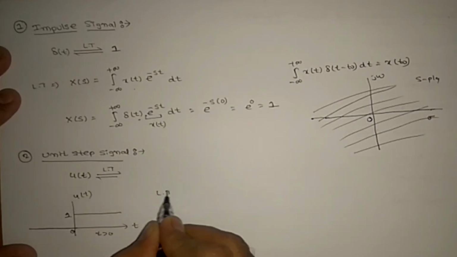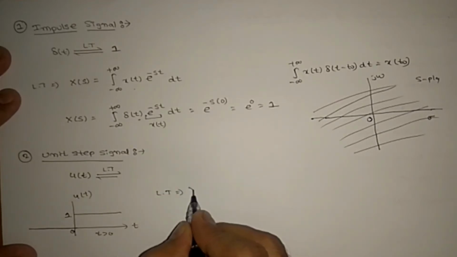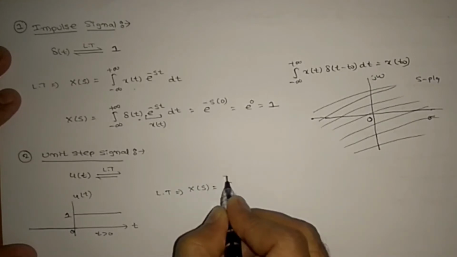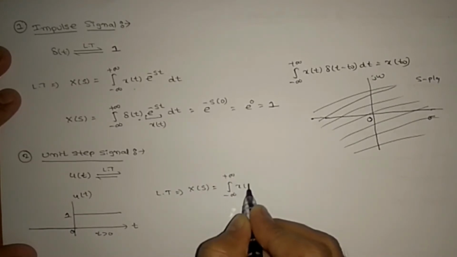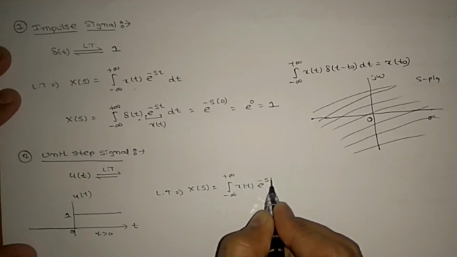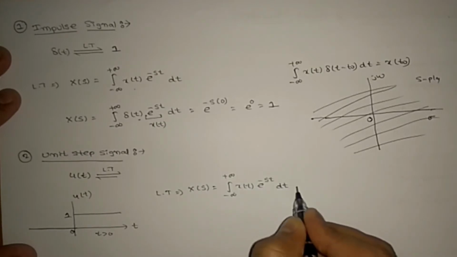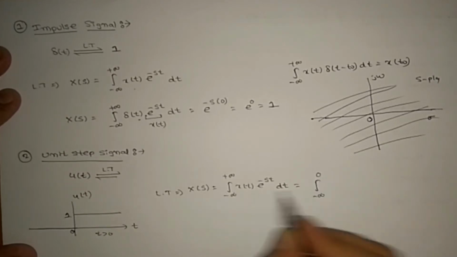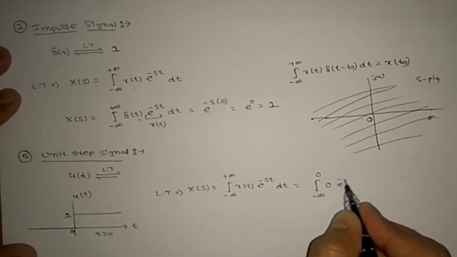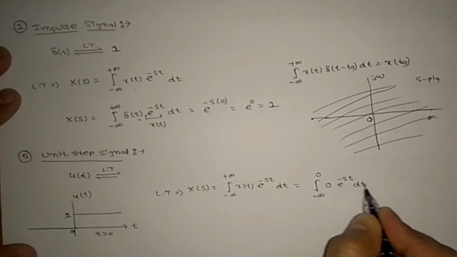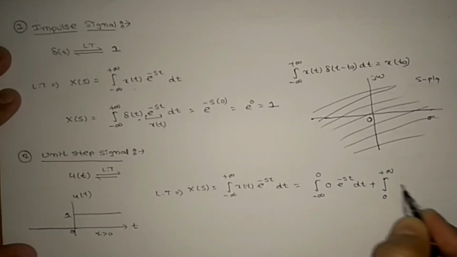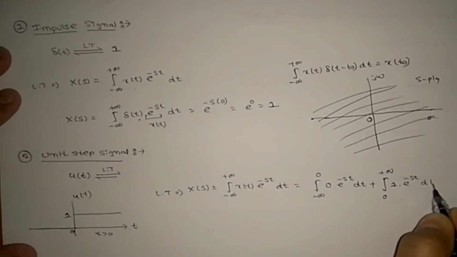We know X of s equals the integral from minus infinity to plus infinity of x of t e power of minus st dt. So from minus infinity to 0, x of t is 0, e power of minus st dt, plus from 0 to plus infinity we have a 1 and e power of minus st dt, right?